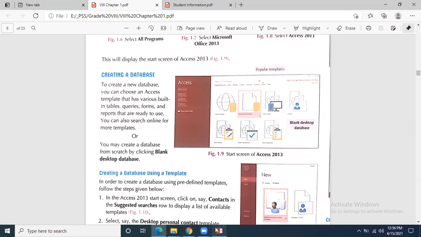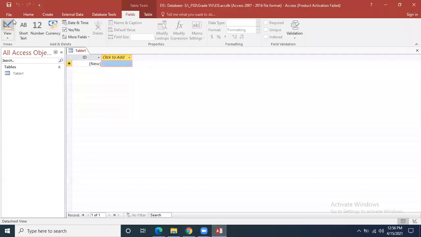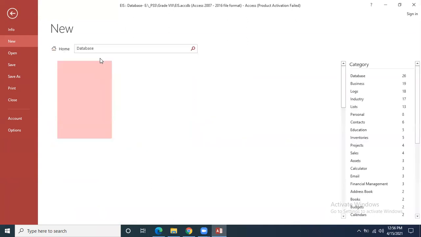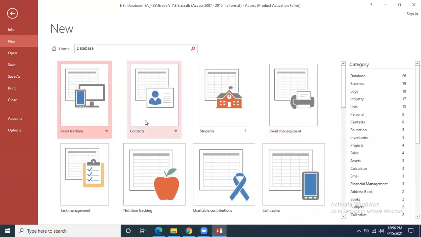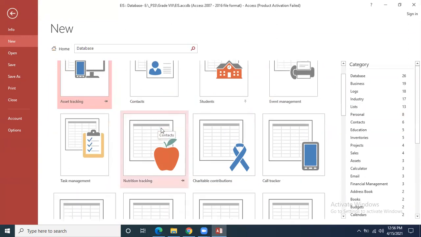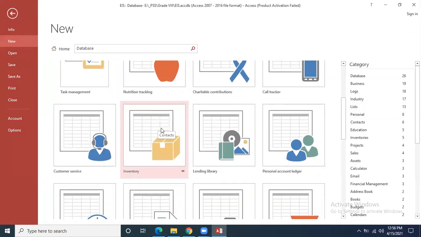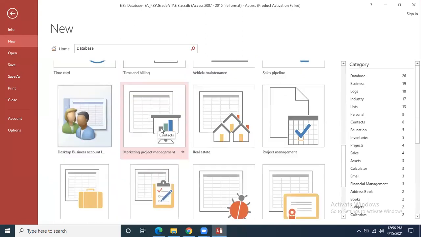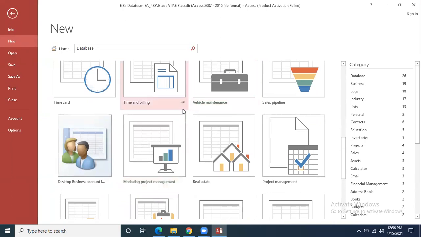If you take the template, that means if you go to the custom template, you will see that some already developed databases are there. So you can take the database from there as well. These are already developed databases. Just like I select vehicle.